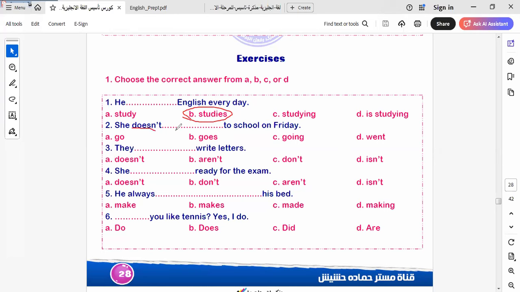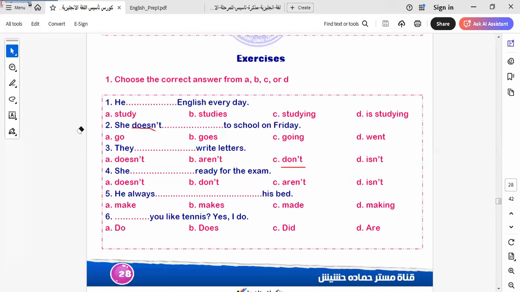She doesn't. As we told you before, when we have doesn't, the verb must be in the stem form, to be go. They write letters. So here we have the verb in the stem form. So they don't. She is ready for the exam. It will be: she isn't ready, because here the main verb is to be. She always makes her bed, which means tidies her bed. Here we have I do. So when we ask, do you like tennis? Yes, I do. Okay.